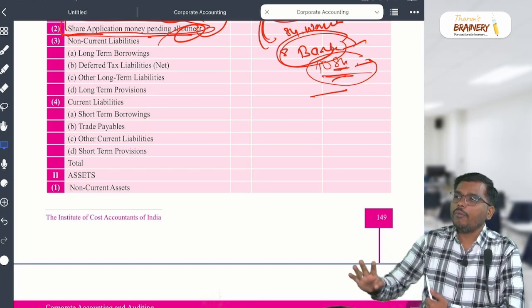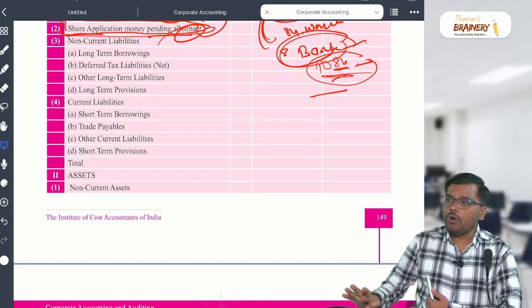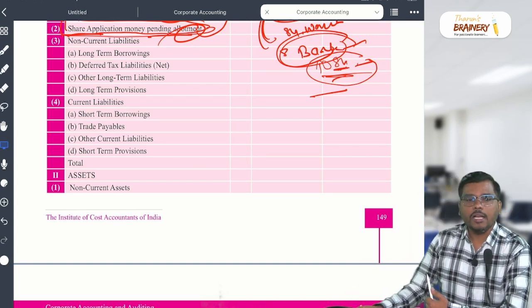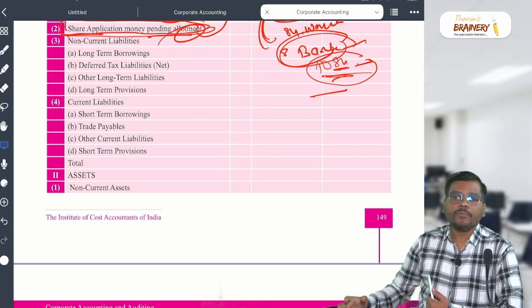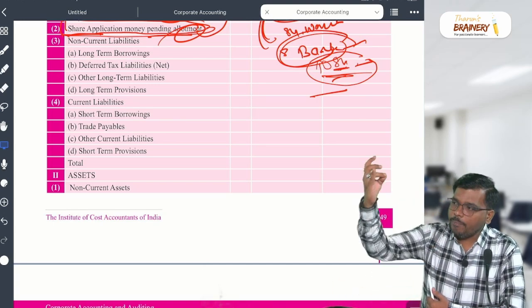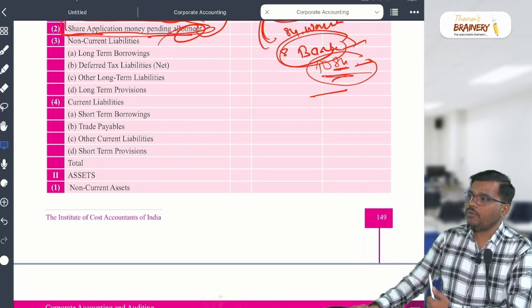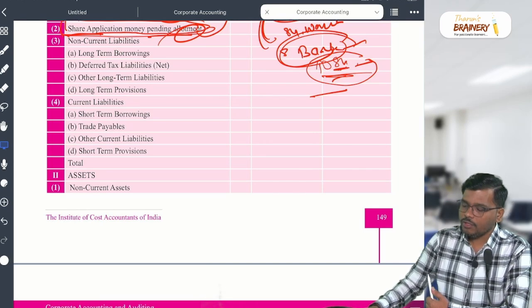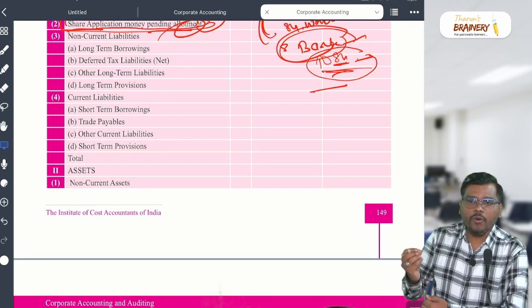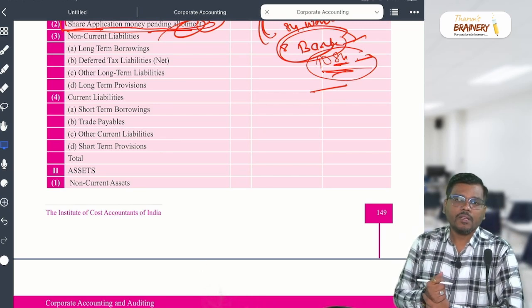I repeat, how many types of provisions are there, sir? Four types. Short term provision includes four types: provision for tax, provision for expenses, provision for employee benefit, other provisions. Are you getting my point? This all will come under where, sir? Short term provision.